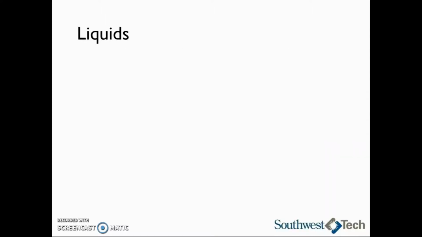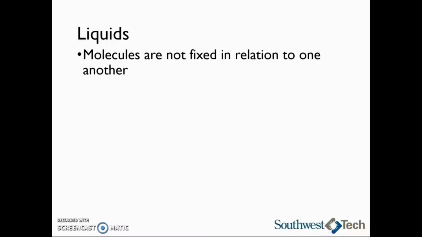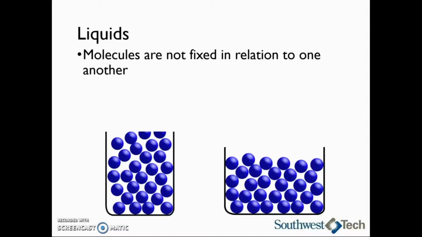The next state of matter we are going to take a look at is liquids. In a liquid, the molecules are not fixed in relation to one another. This means that the molecules can move in a flowing motion in relation to one another. In the pictures, we see that the molecules essentially move and flow to take the shape of their container. It doesn't matter what shape the container is. The molecules will always take the shape of that container, but the volume will not change.